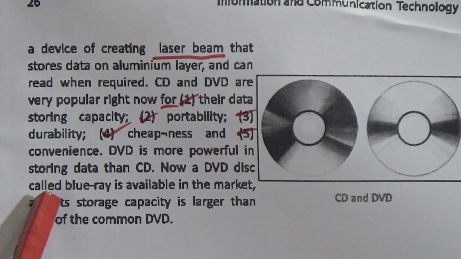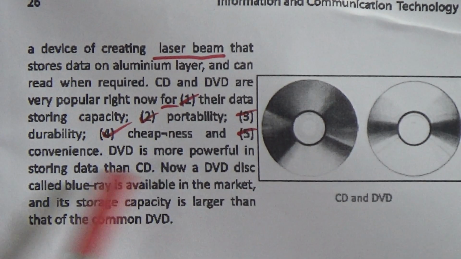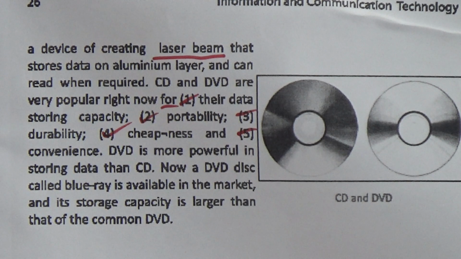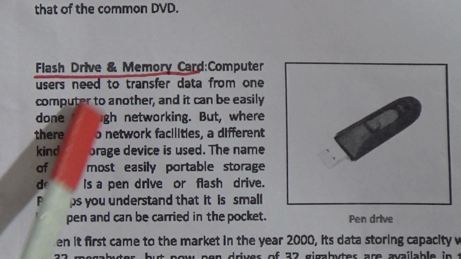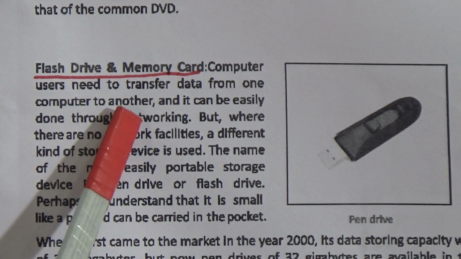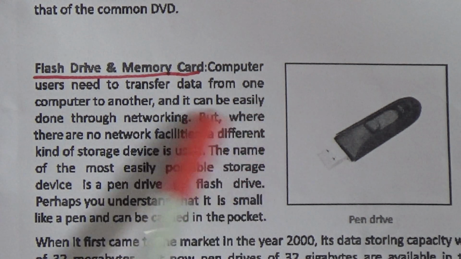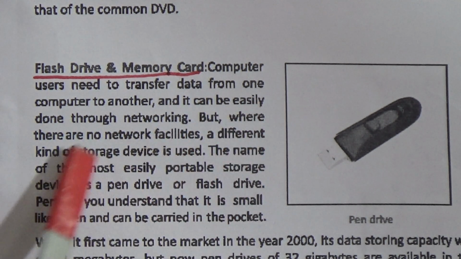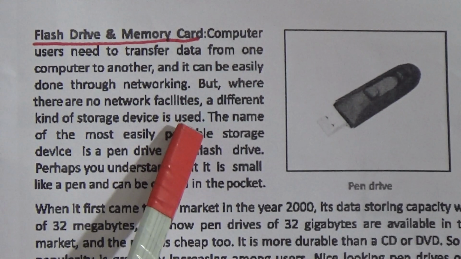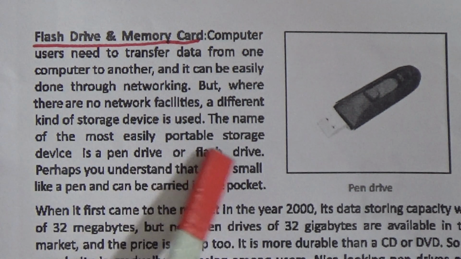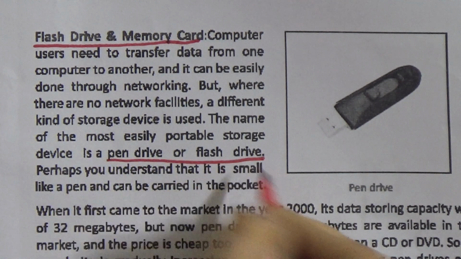Now, a DVD disc called Blu-ray is available in the market and its storage capacity is larger than that of the common DVD. Now, flash drive and memory card are also storage devices. Computer users need to transfer data from one computer to another, and it can be easily done through networking. But where there are no network facilities, a different kind of storage device is used. The name of the most easily portable storage device is pen drive or flash drive.